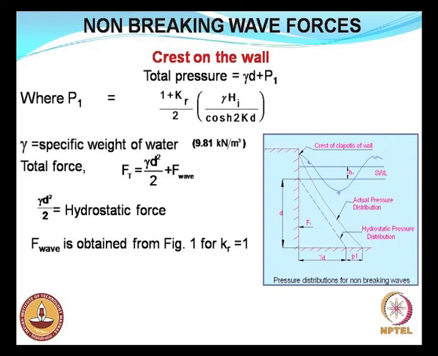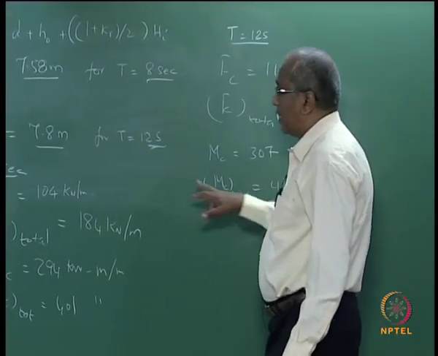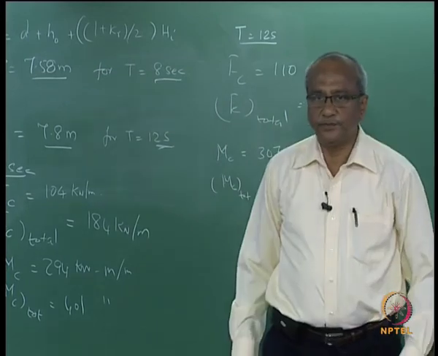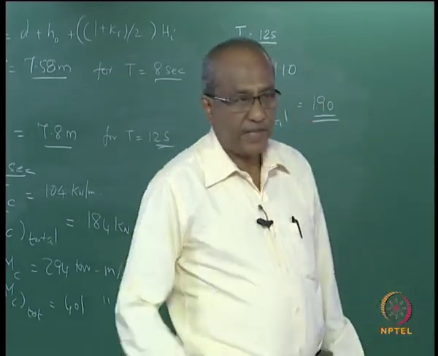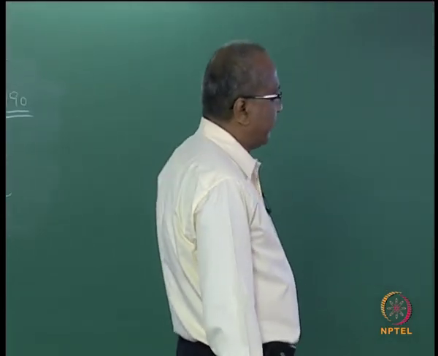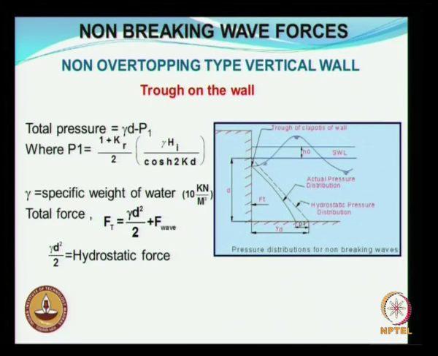We have seen the force exerted on the wall when a crest is acting on it. When a trough is on the wall, the distribution of the pressure would be as shown here. So this is the actual pressure distribution, and this will be your hydrostatic pressure distribution.